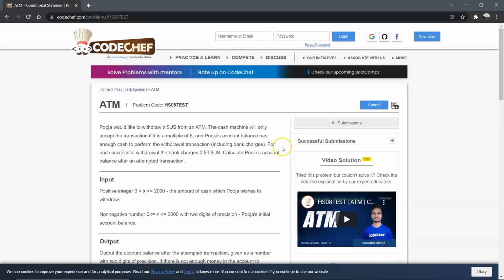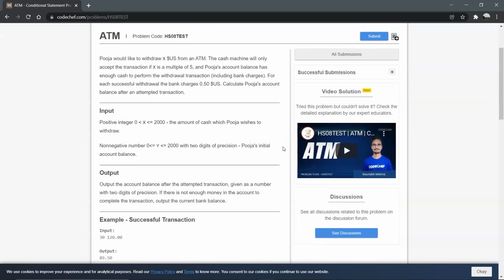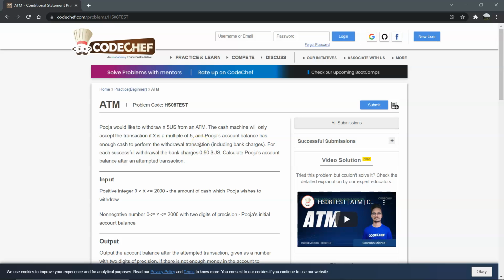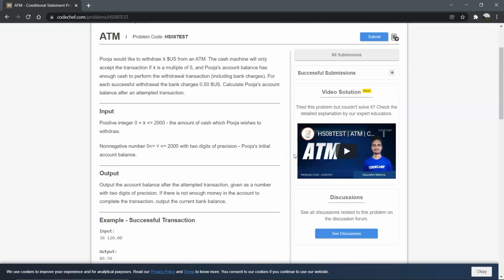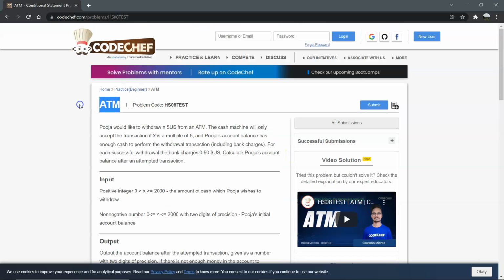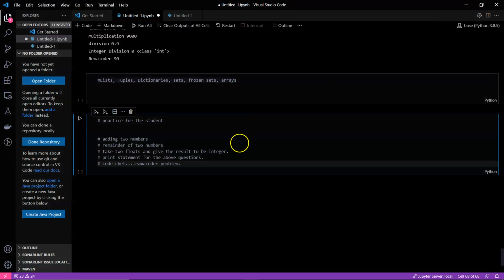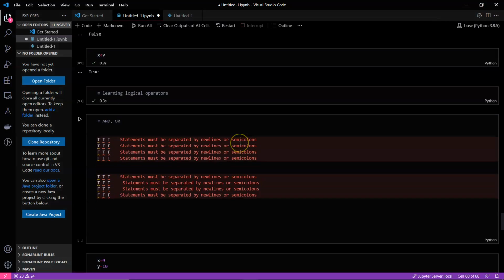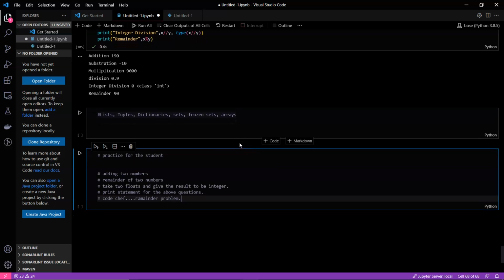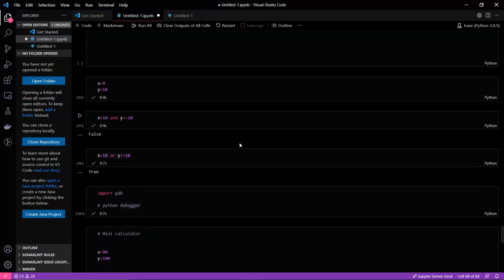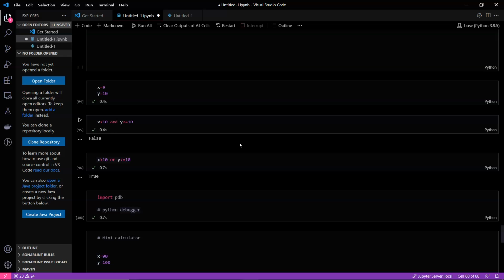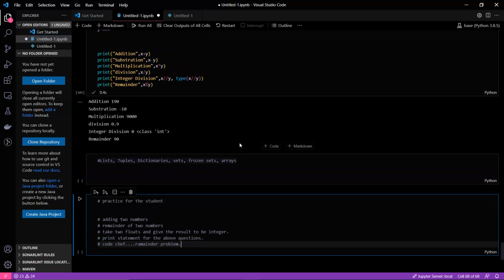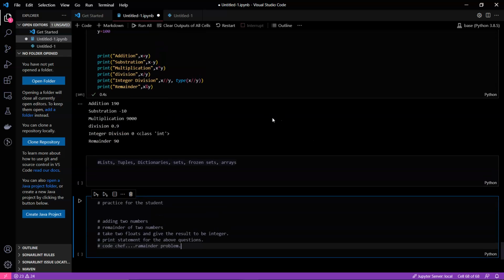We did not learn how to take inputs yet, but I'll show you how to solve CodeChef problems in further sessions. After every session we can do a CodeChef problem, but we'll start only after learning how to take input, because CodeChef mostly depends on input based problems. So thank you, and let's meet again in our next session.